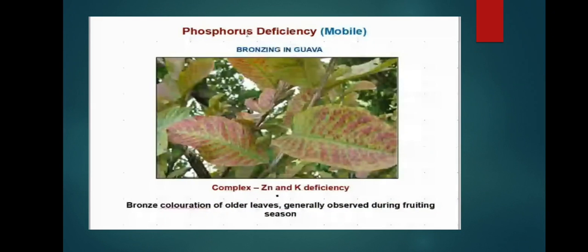Next, phosphorus deficiency causes bronzing in guava. See, there is a violet color on the leaves in some of them. Bronzing occurs, with bronze coloration of older leaves. As I told you, phosphorus is mobile, so it shows the deficiency disorder on older leaves. It is generally observed during the fruiting season. When fruits are set, only then is this bronzing in guava seen. Zinc and potassium deficiency also cause this bronzing.